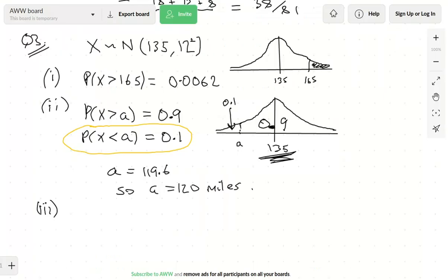I'm going to try and model this. What I want to find here is the probability that x is less than 165, given that x is greater than 119.6. Let me explain why. Let's go back to the actual statement.